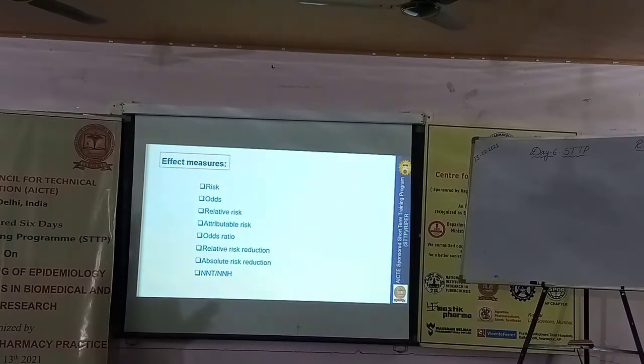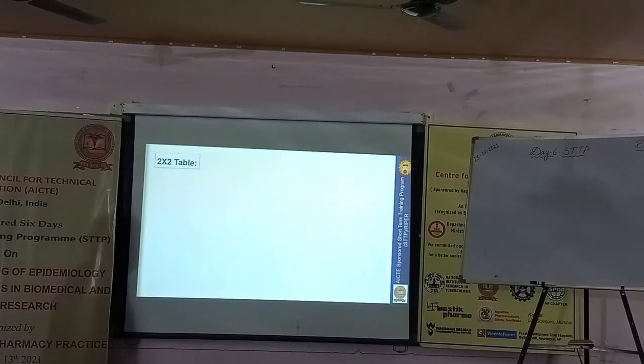We consider these as dichotomous outcomes. If our outcome is dichotomous, we can use all these effect measures in the estimation of risk in any type of study design. Let us know what is meant by